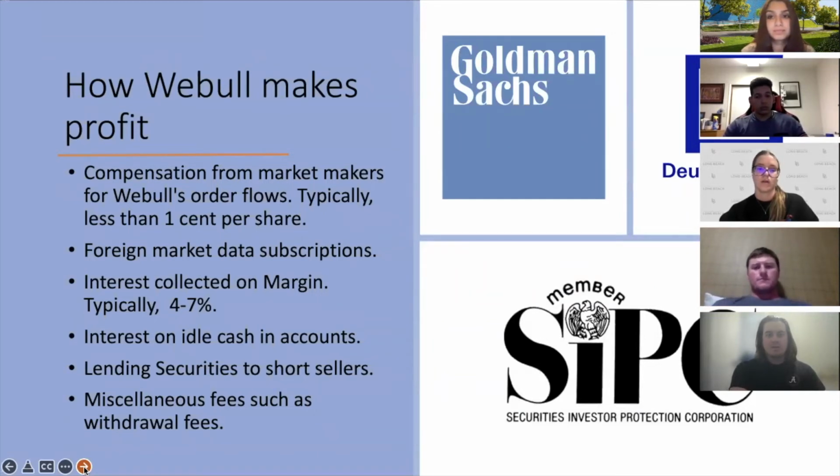So since Webull doesn't charge its customers for placing orders on their platform, they have to make revenue in other various ways. And the most common of these is getting compensation from the market makers, such as Goldman Sachs or Deutsche Bank. These banks will pay Webull on their order flows and typically pay Webull 1 penny or 1 cent per share, or often less than that too.